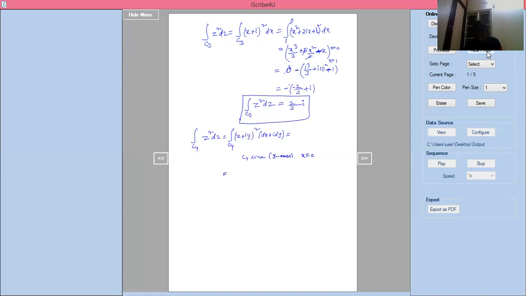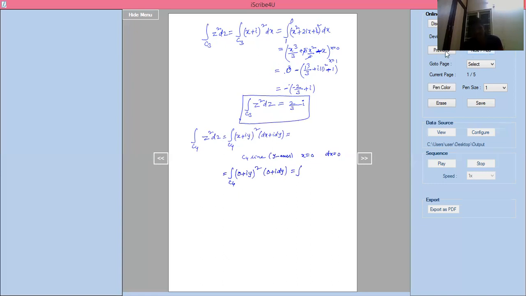Now you'll write integration of C4. If x equal to 0 means dx equal to 0. x equal to 0 means 0 plus iy whole square, and dx is nothing but 0, so 0 plus i dy. We can write it as integration of C4 with only y limits.